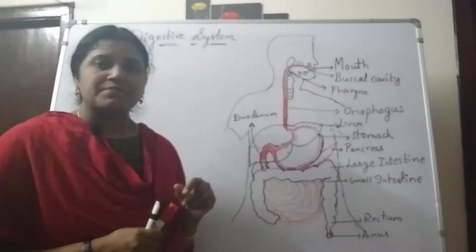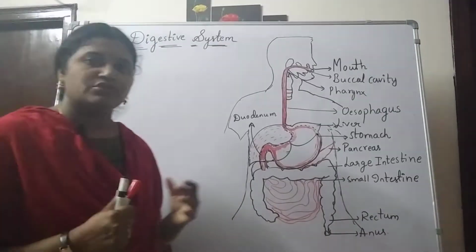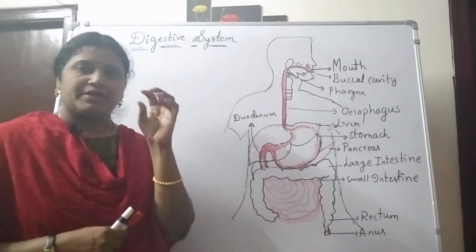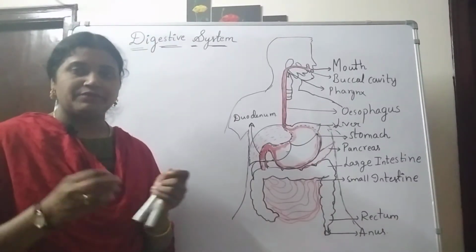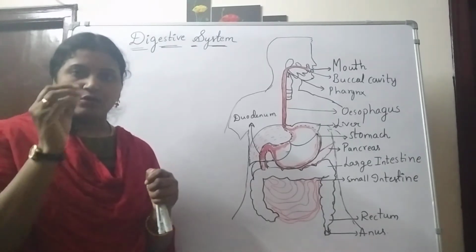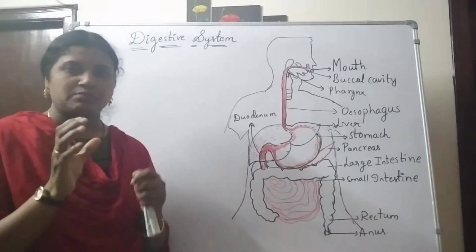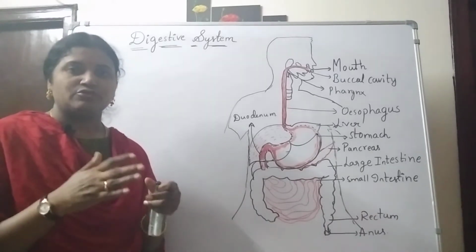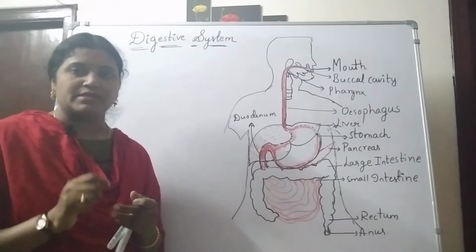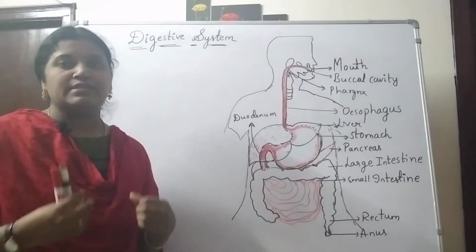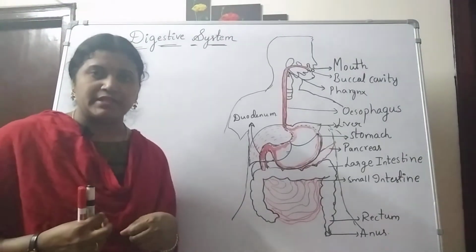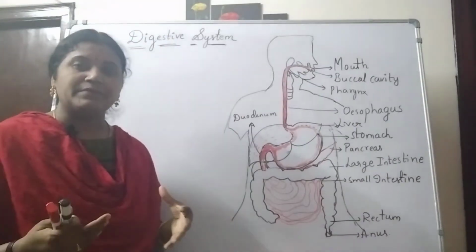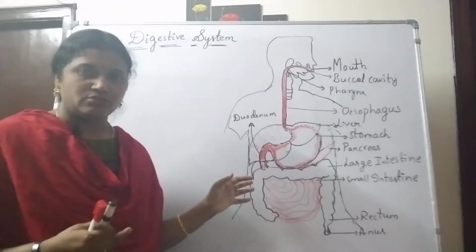Why am I saying it is a very complex system? All these carbohydrates, proteins, fats, when we take the food, are all complex particles. Complex particles means big particles. Those big particles have to be digested, broken down into simple components. Then only can we use that energy. That's why the human body has developed the complex digestive system.